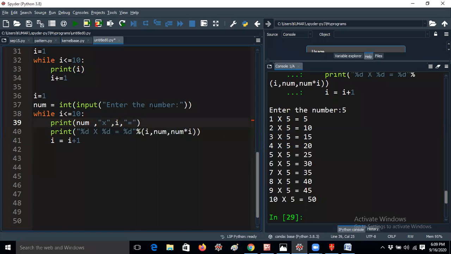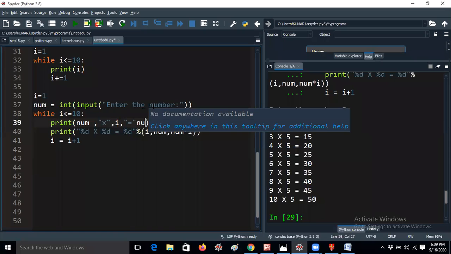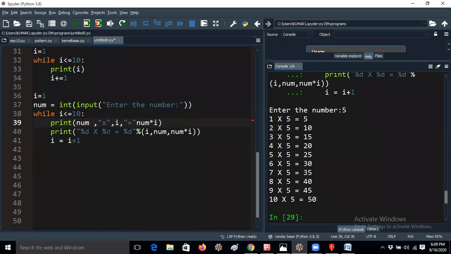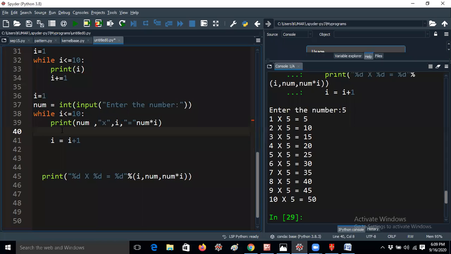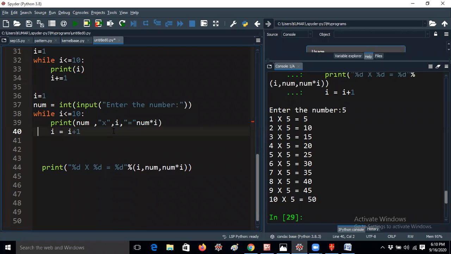Num into i. So instead of this line, I am just deleting this line. Let me run it again. Once I will check. Is it correct, guys? Do I have to change anything? Please check, guys. Once again I will tell you: num into i means the number will be printed here, and after that i will be printed here, and after that equal to num into i. Is it fine? Yes, correct. Okay, fine. Thank you, guys, for the confirmation.